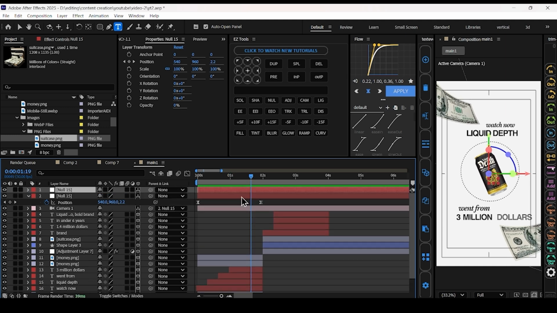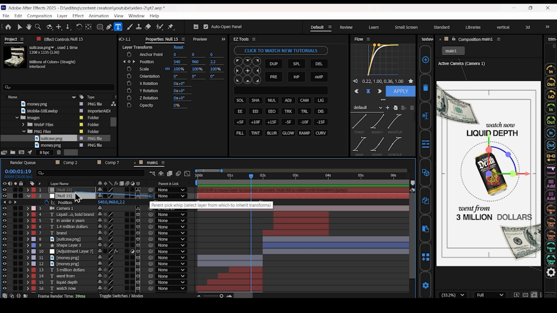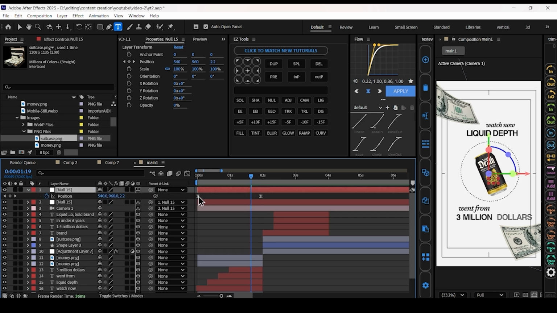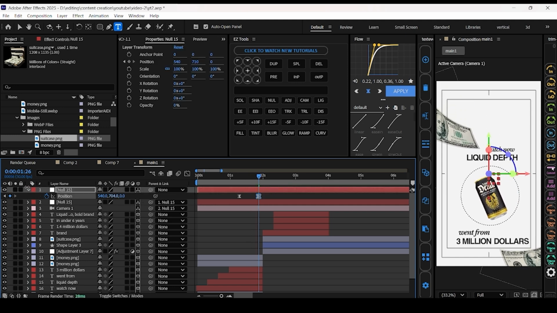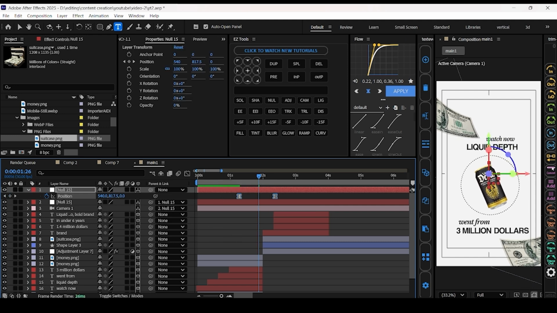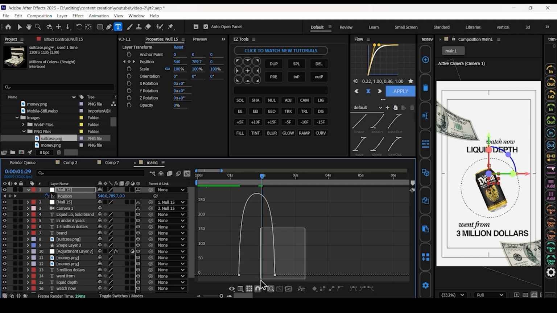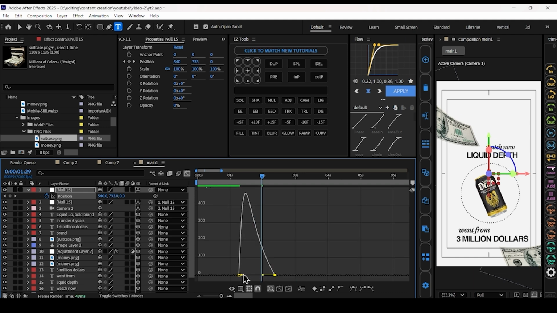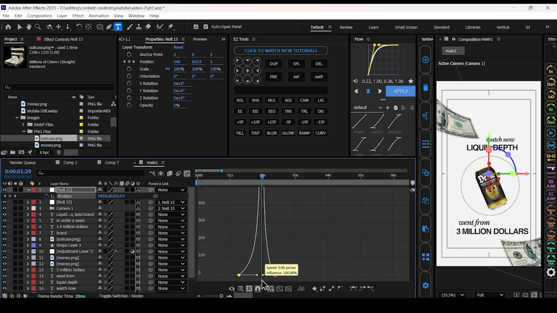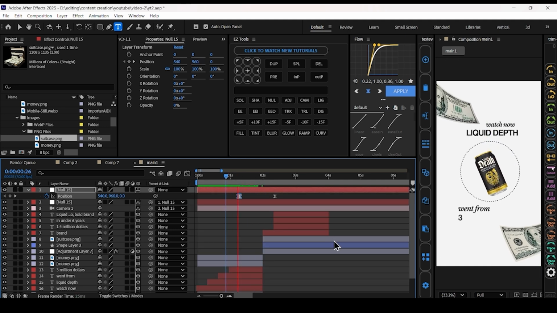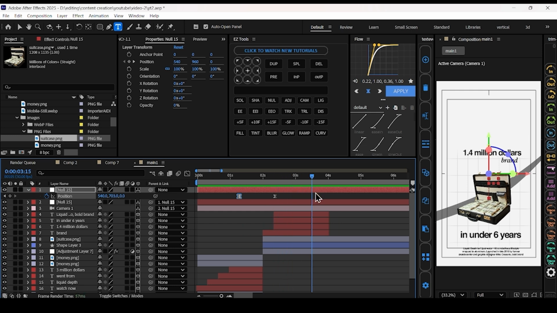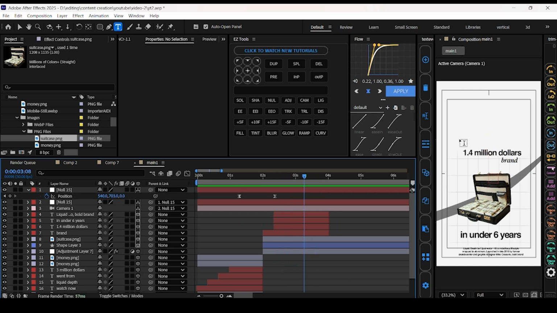Duplicate this null layer. Parent it to the new null layer. Press U. You will see the keyframes. Delete the first keyframe. Change the Y value. Move the last keyframe forward. Select both keyframes. Adjust the graph like this. Change the position values of these layers.